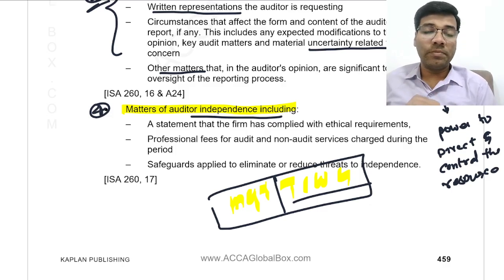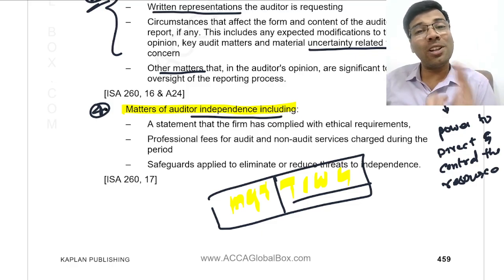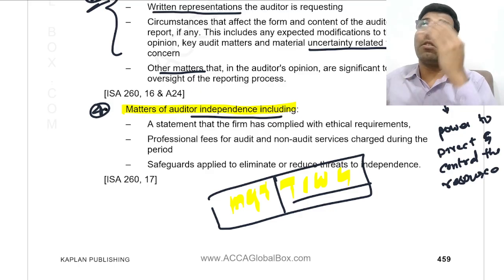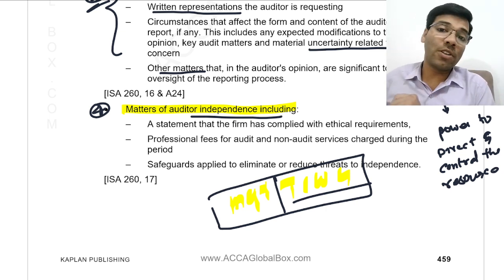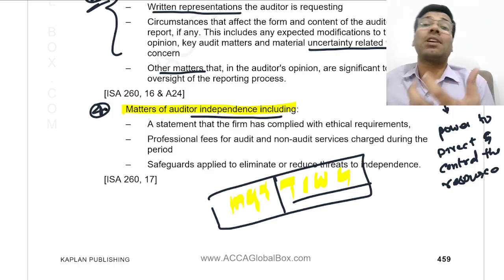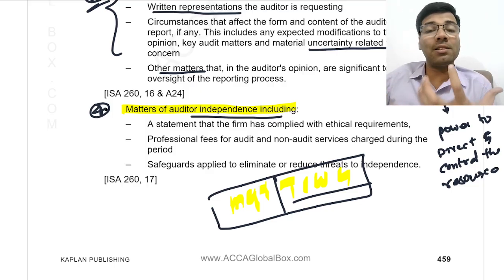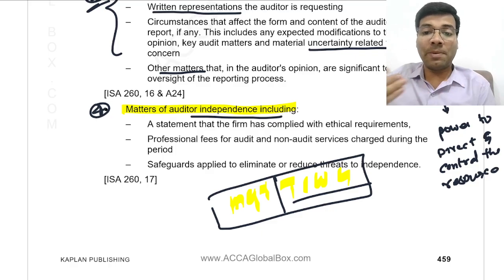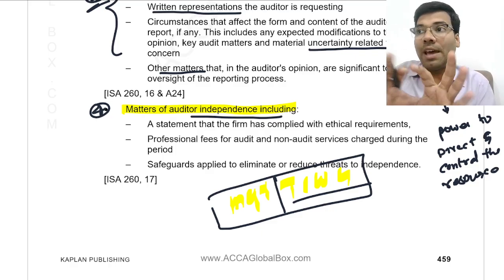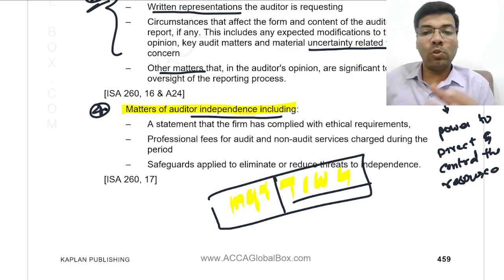Have you all understood this point? I'll give you an example. Let us say the accountant of the company. Do you think that he has the power to control or direct the resources? No, he doesn't have that power. Whatever his boss says, he should listen and follow. Whereas the chief financial officer of the company will come under those charged with governance. Why? Because he has the power inside the company to control the resources, increase or decrease the resources as per his requirement, and he can also direct the resources. So those persons who have this power are called those charged with governance.